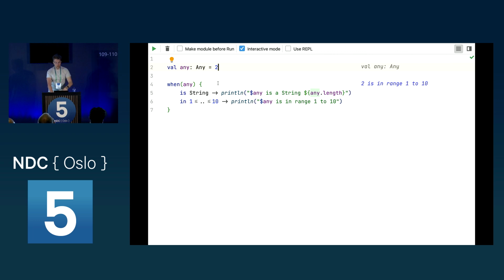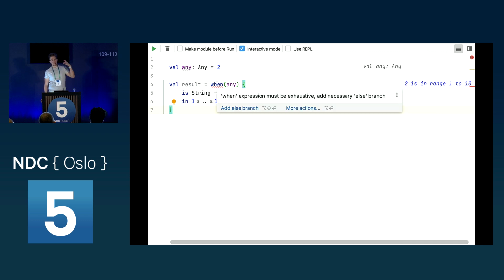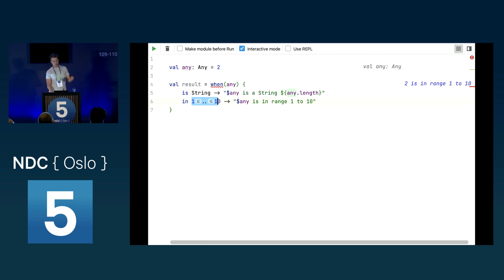Now, we can, of course, not just print out something, but because it's not just a statement, it's also an expression, we can do the following. We can say we want to remove this, and we want to save this in a result here. And then we get an error because we haven't provided a default case, because if it's not a string or this range is not correct, then we have to provide something else. So we say else, and we say nothing found, for example.